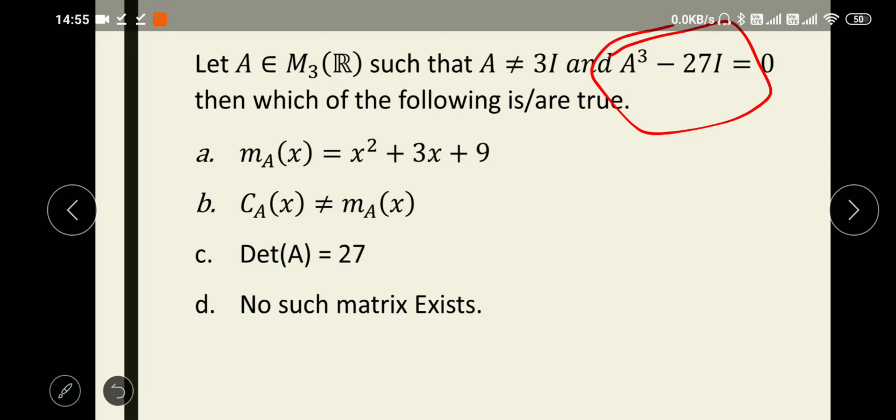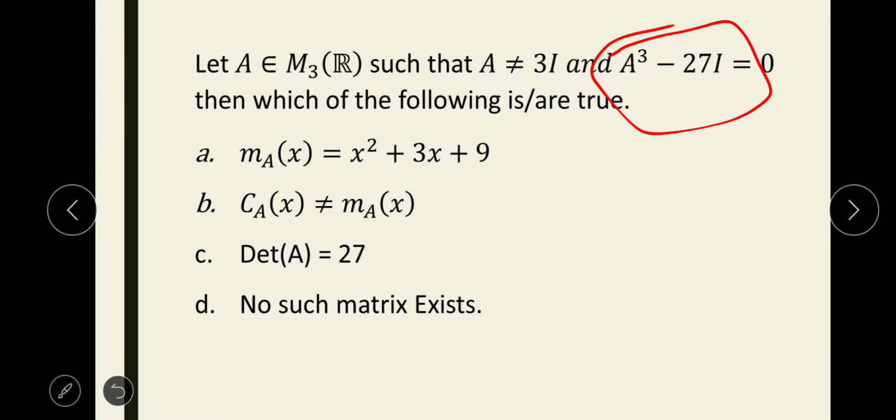This will be your minimal polynomial as well as the annihilating polynomial of A. Since it is degree 3 and the highest degree coefficient is 1, you can treat this as the characteristic polynomial. This is a special case. In general, solving this kind of example, you always take this type of equation to be the annihilating polynomial.